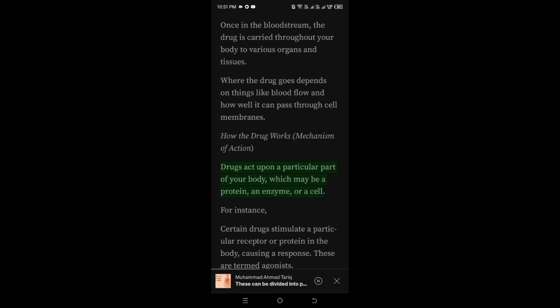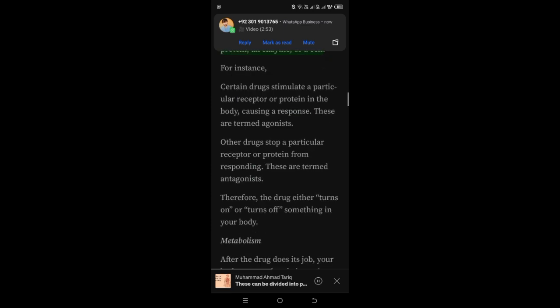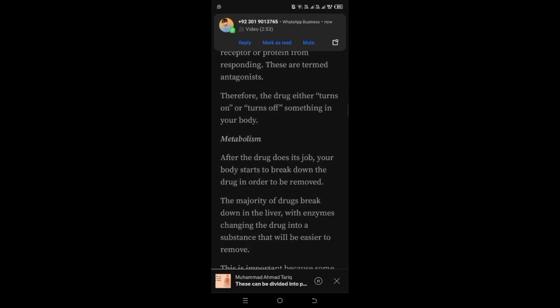How the drug works. Mechanism of action. Drugs act upon a particular part of your body, which may be a protein, an enzyme, or a cell. For instance, certain drugs stimulate a particular receptor or protein in the body, causing a response. These are termed agonists. Other drugs stop a particular receptor or protein from responding. These are termed antagonists. Therefore, the drug either turns on or turns off something in your body.